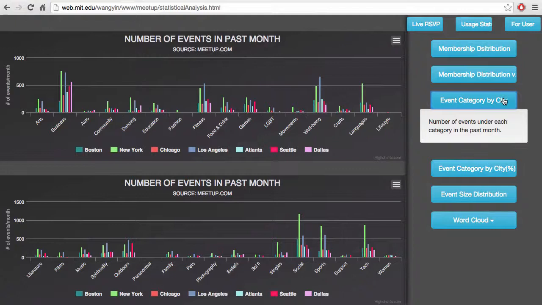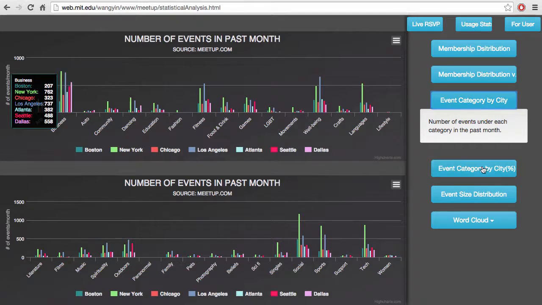And there are 33 categories in the Meetup community, so they define 33 categories. Each group or event must fall into these 33 categories. And then we plotted the count during the past months for the 7 cities across these 33 categories. First thing we can find is that the number of events in different cities varies a lot. For example, New York apparently had the largest number of events for the past month. And the distribution across these categories also varies between different cities.